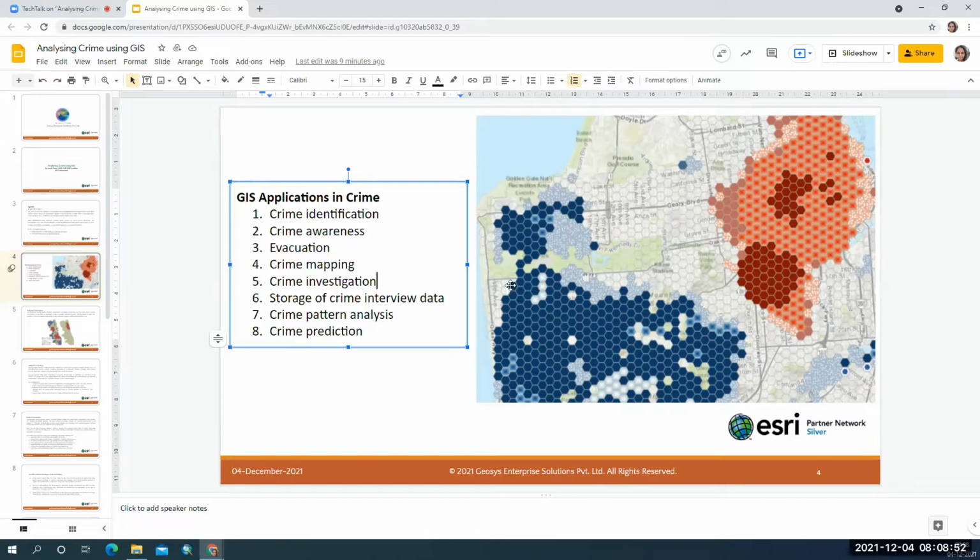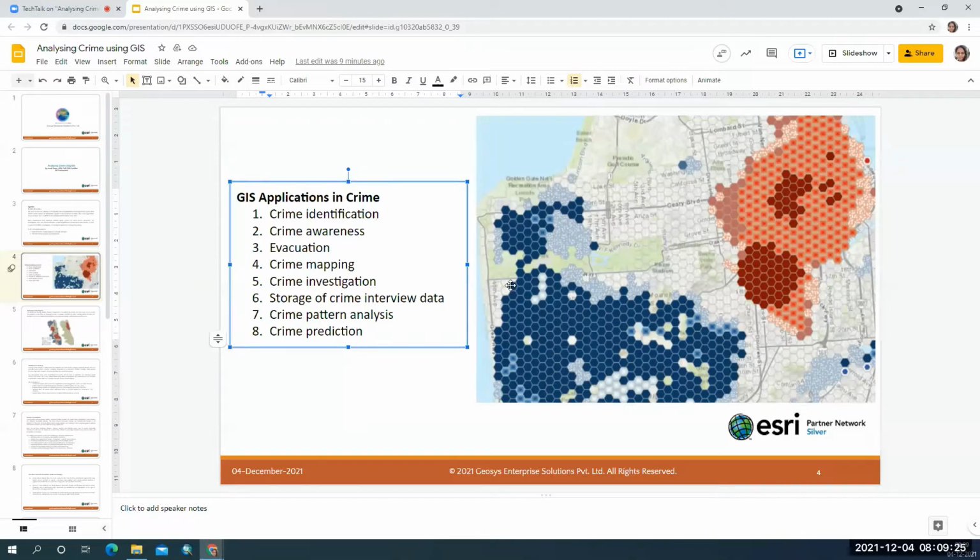And the storage of crime interview data is really very important in terms of very big crimes like maybe cyber crime or terrorist attacks. In all these kinds of bigger crimes, you need to have previously recorded data, based on which you can have a strategy when a similar kind of incident occurs.